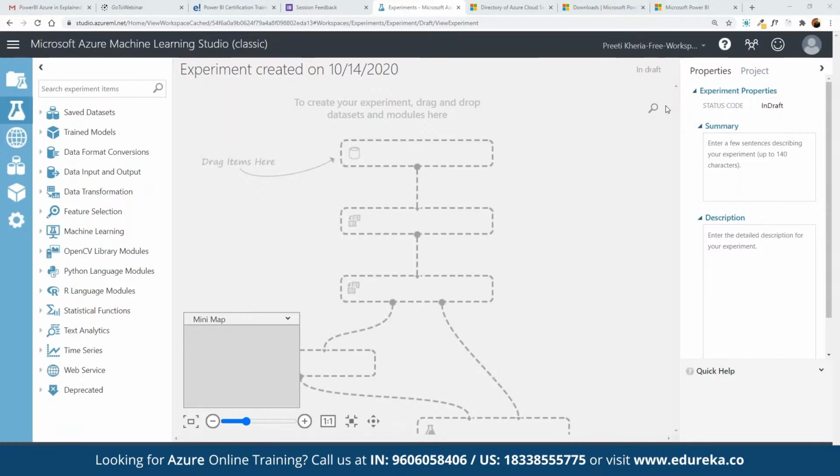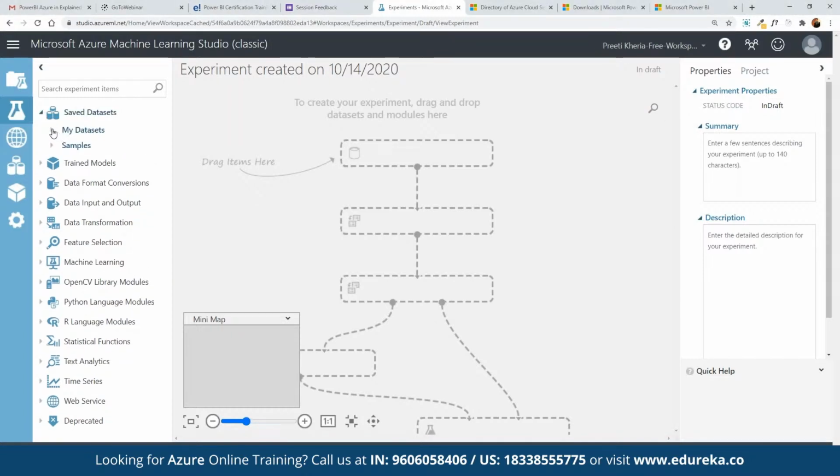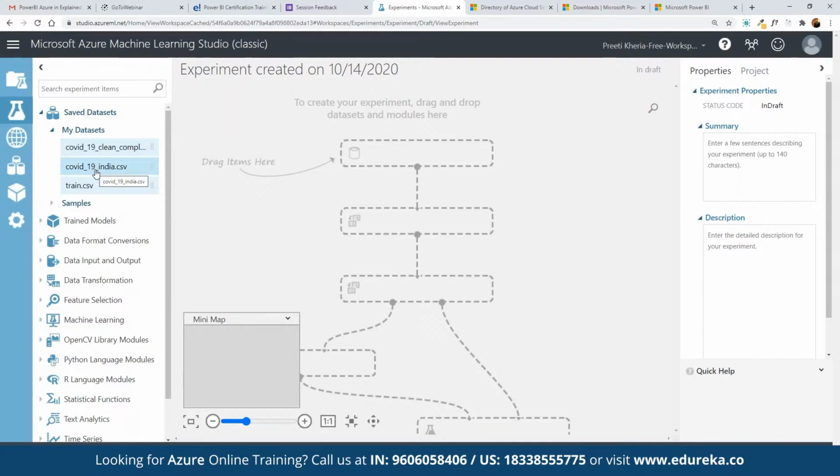All right. So first of all, we have to work on uploading the current dataset as well. If you do have access to a dataset, here we can refer to saved datasets, where we have my datasets. Currently, let's say we have our dataset available for COVID-19 and we want to work on it. So here we can simply import the COVID-19 India.csv, for example. Here we can pick this dataset and then use it, let's say, to create a complete model out of it.